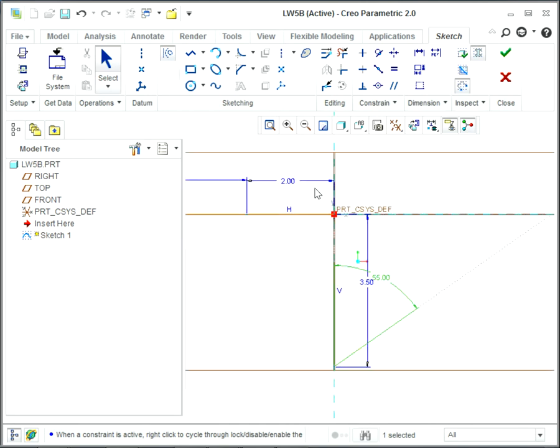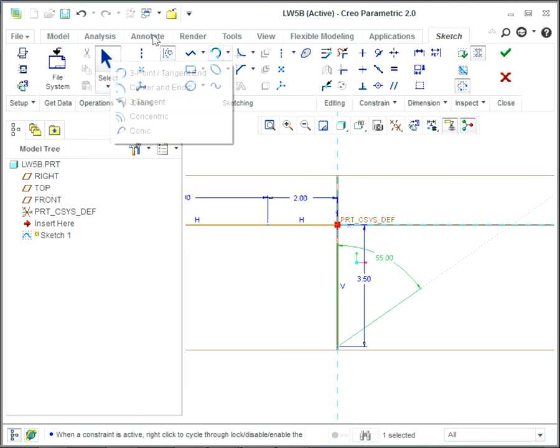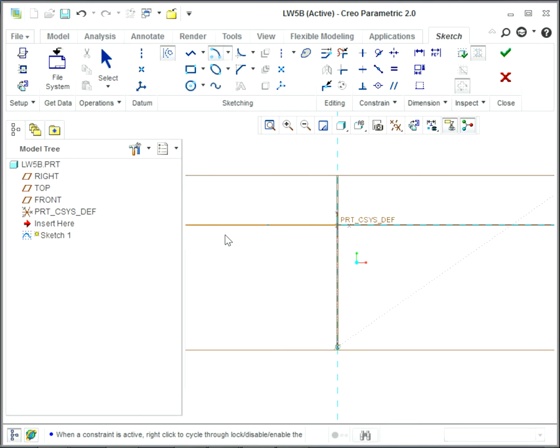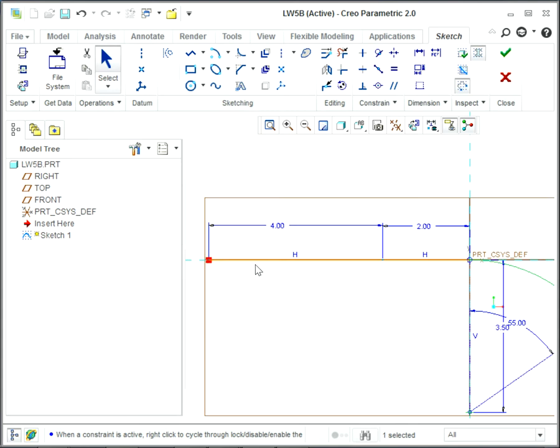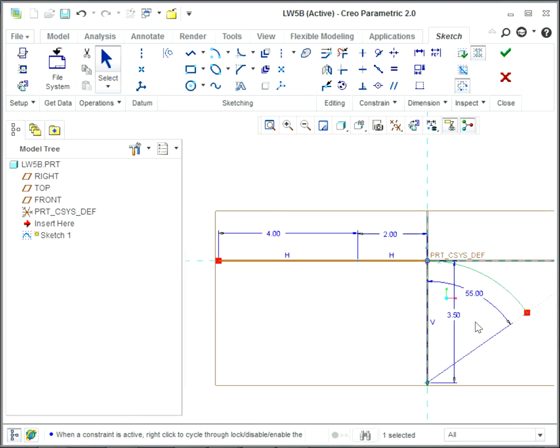So first of all, I made this constraint, and now I'm going to use an arc with centers and ends. Okay, that's the first part.